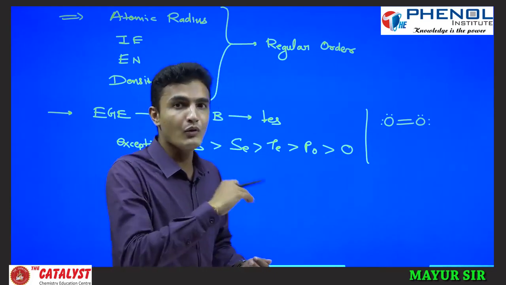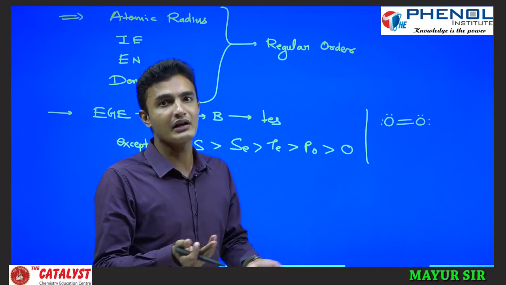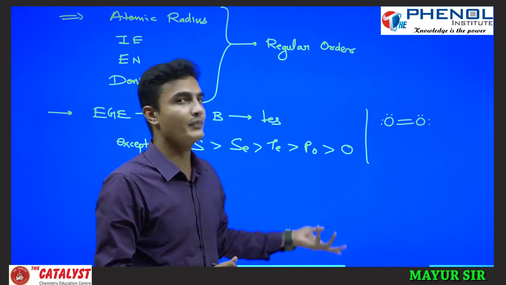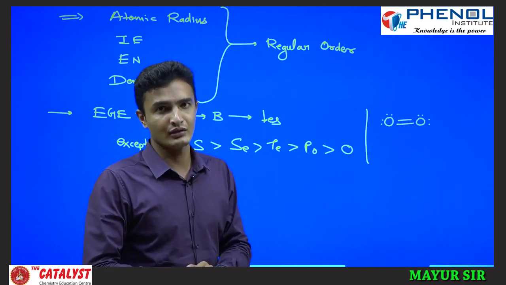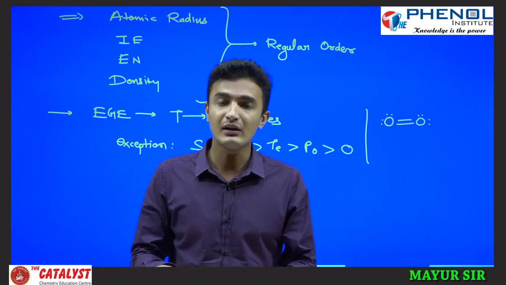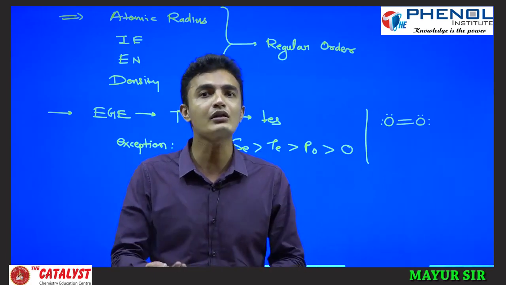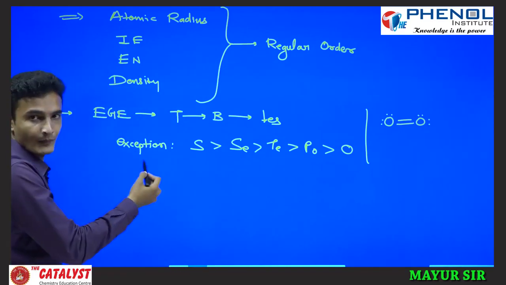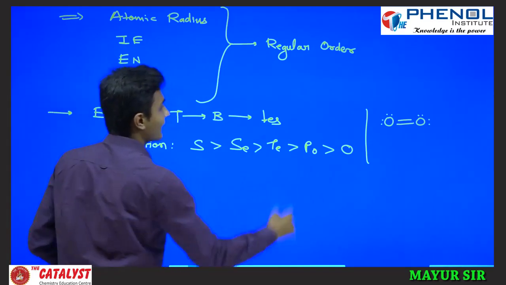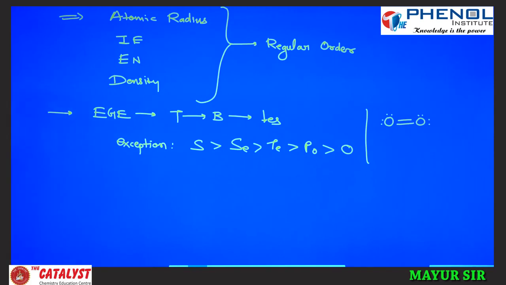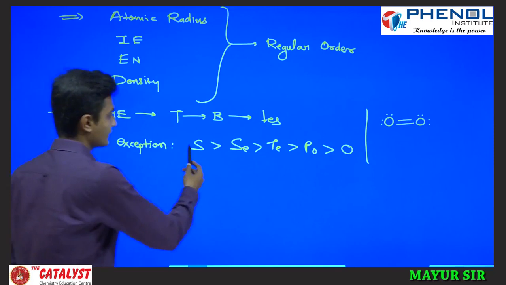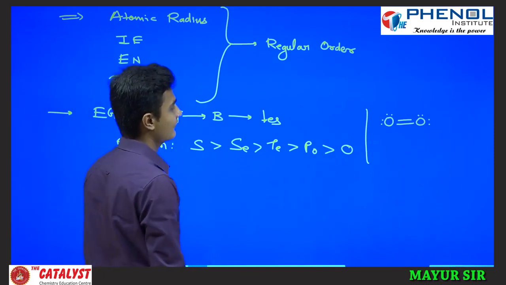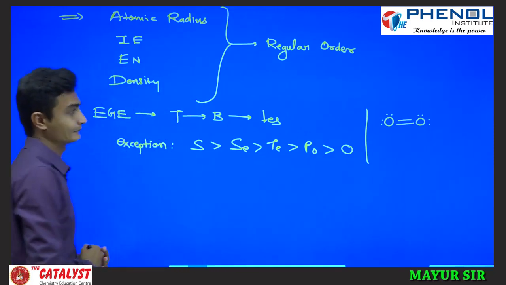Now if you add 1 more electron, of course it will repel. There will be more repulsion than attraction, so there is lower stability, and that's why a smaller amount of electron gain enthalpy is released. So electron gain enthalpy has an exception: oxygen should be first in the line, but it is last in the line.